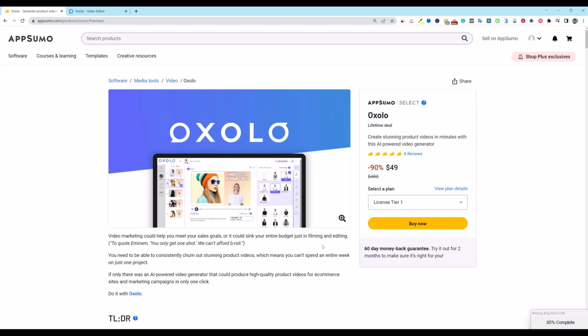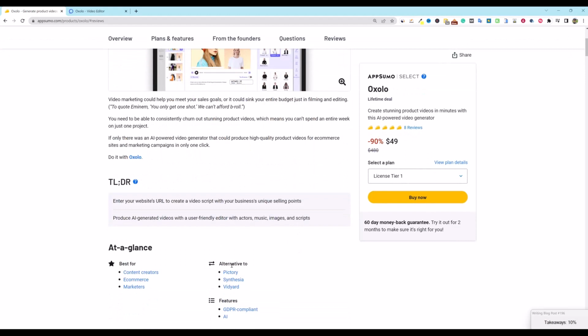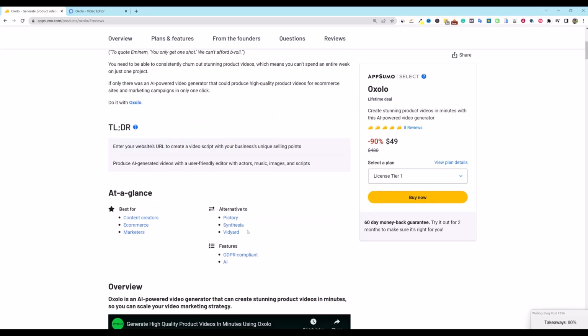Oxalo. So Oxalo is an AI video creation tool. Some people are comparing some parts of it to Pictory. It's the closest thing to Pictory since Pictory was launched on AppSumo that I've seen.